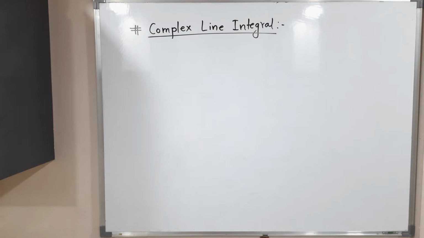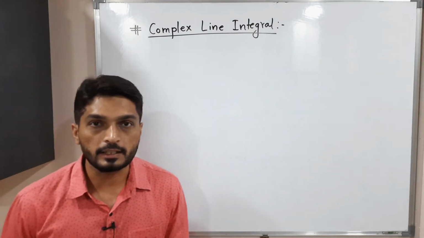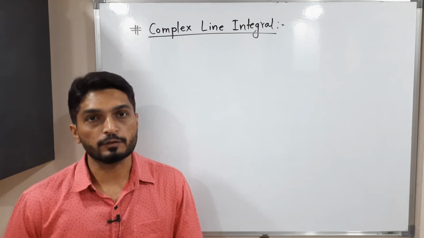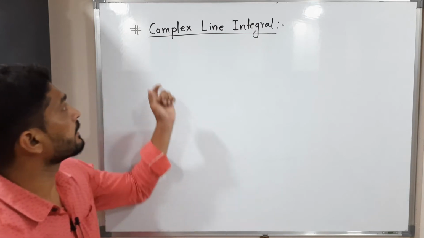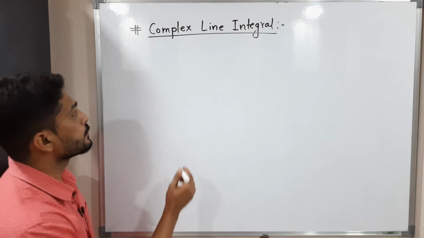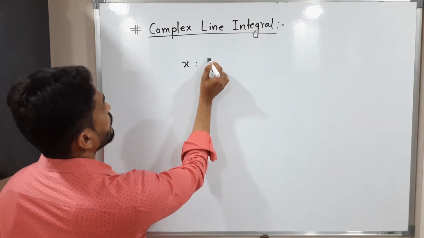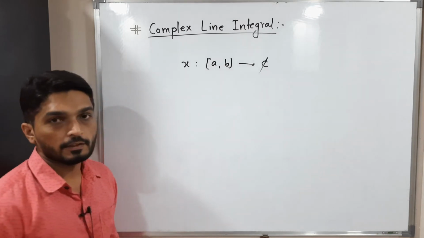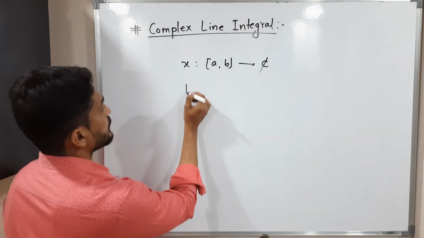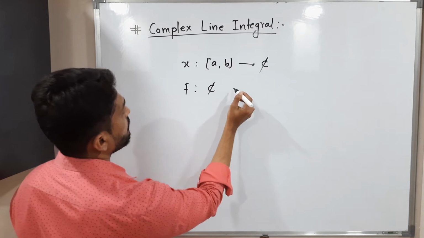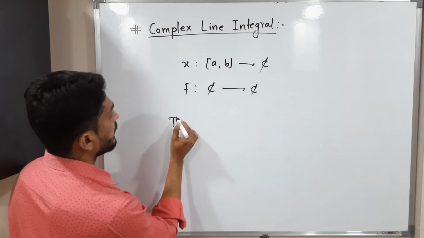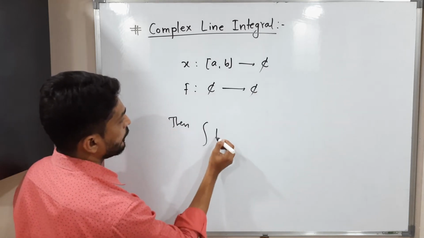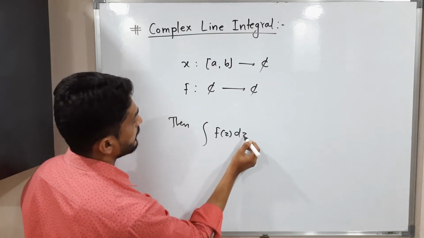So let us discuss this concept, complex line integral. See, we are already familiar with line integral. So when we have a complex valued function, let us see how it is defined, complex line integral. Okay, so suppose x be any curve. It is defined on closed interval AB. It is from closed interval AB to C. We have a function, it's a complex valued function, so f from C to C. Then line integral of f of z dz over x.